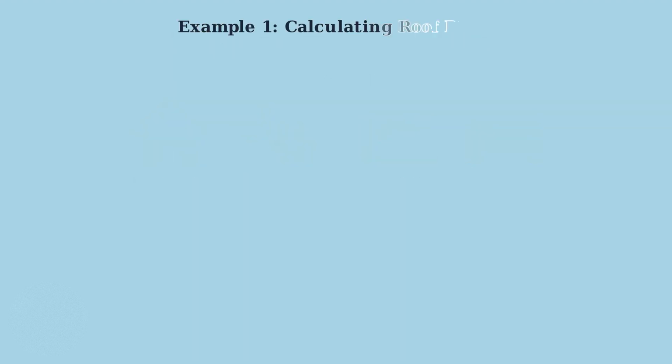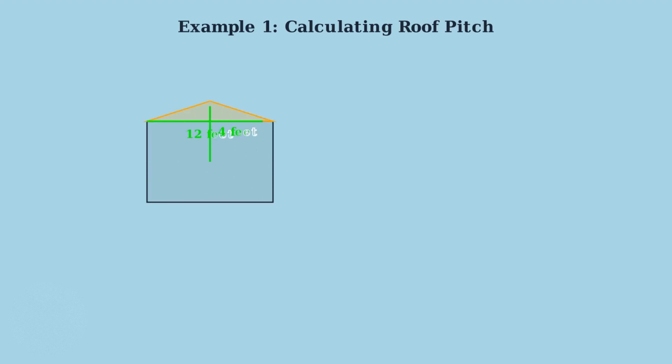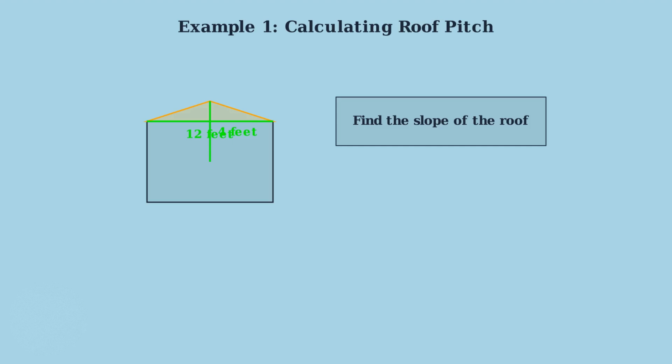Our first example involves calculating the pitch of a roof. Roof pitch is crucial for proper water drainage and structural integrity. Here we have a roof that rises 4 feet over a horizontal distance of 12 feet. We need to find the slope of this roof. The problem asks us to find the slope of this roof using the rise and run measurements.